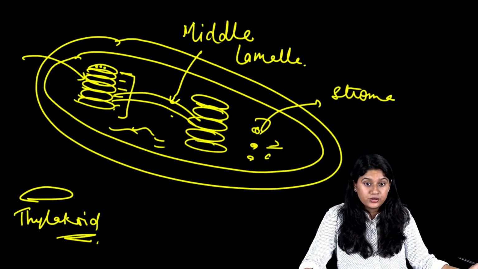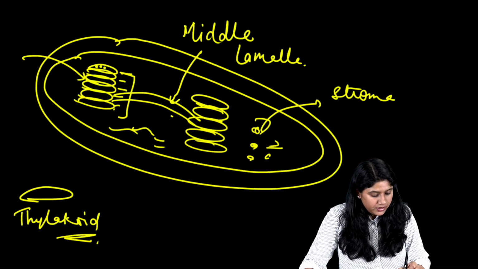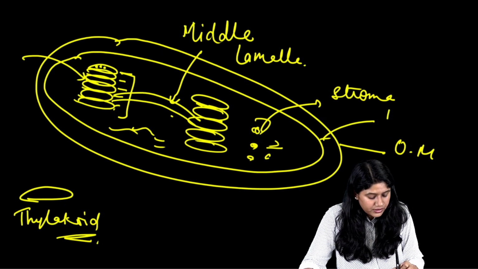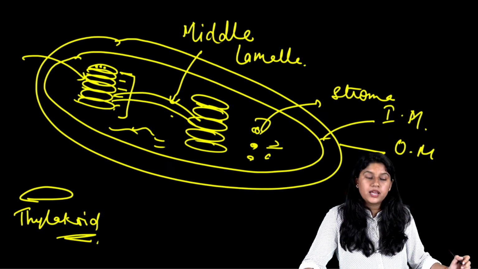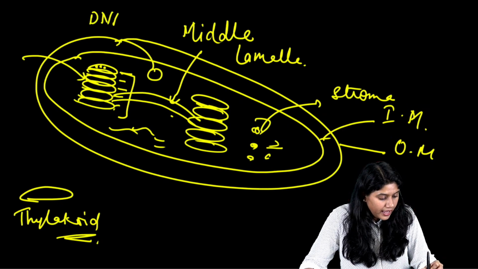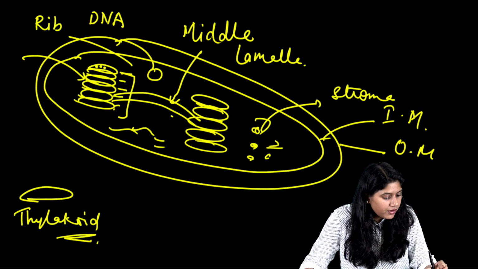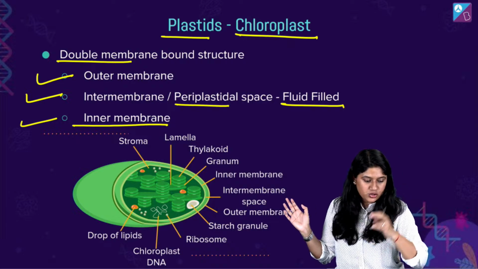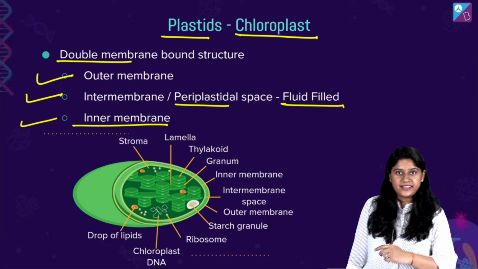Right? Very good. Clear? Outer membrane. And we have inner membrane. इसका अपना खुद का DNA है. And they have their own ribosomes also. चलिए, we'll take a beautiful look. यहाँ पे structure को और अच्छे से हम गौर करके देखेंगे.